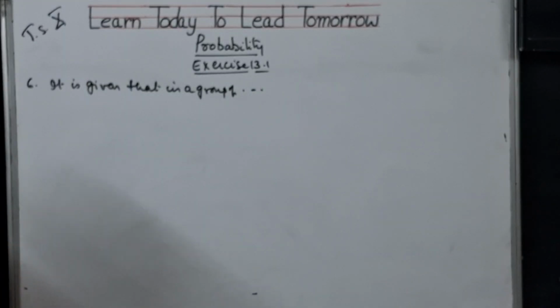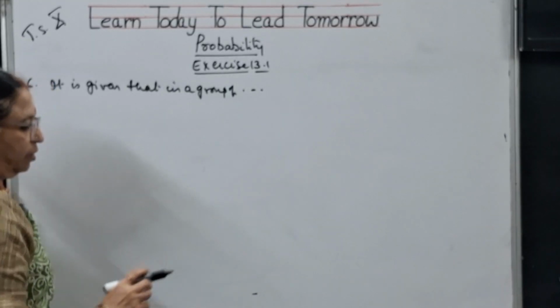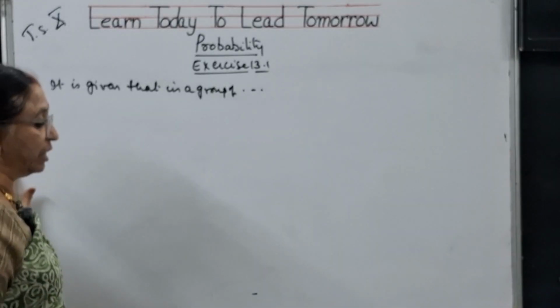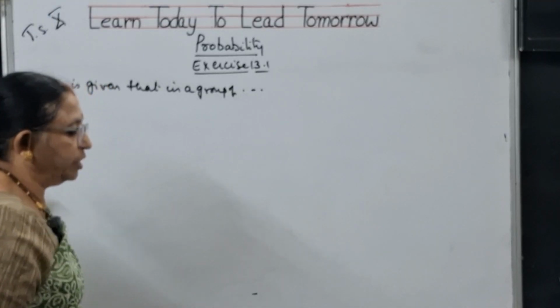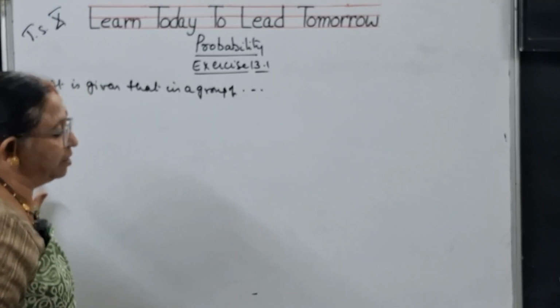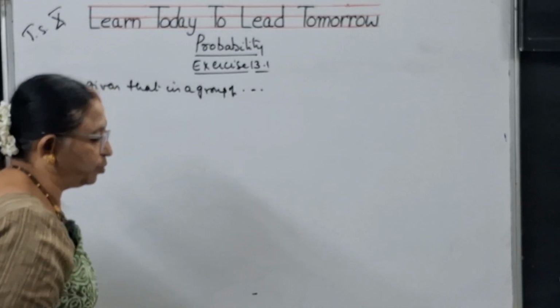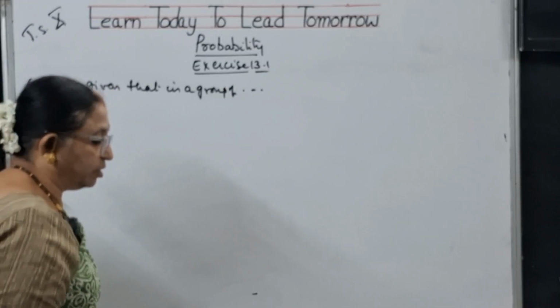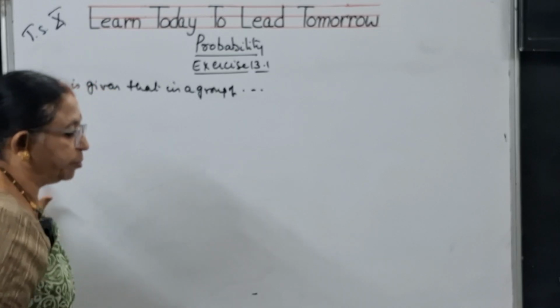Now, sixth problem is in this way, children. It is given that in a group of 3 students, probability of 2 students not having the same birthday is 0.992. What is the probability that the 2 students have same birthday?